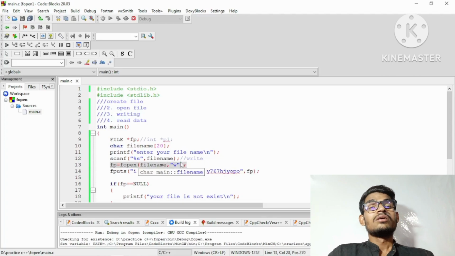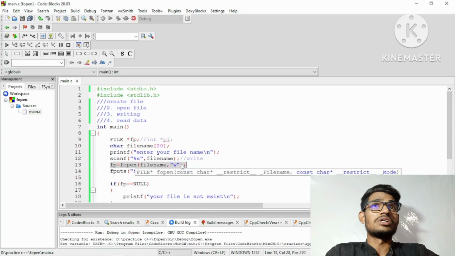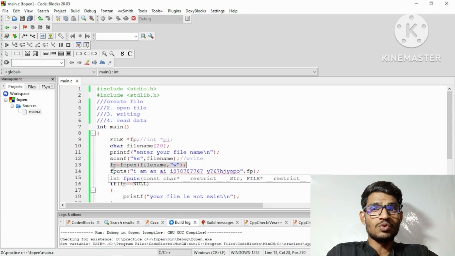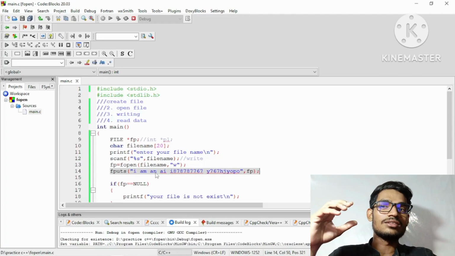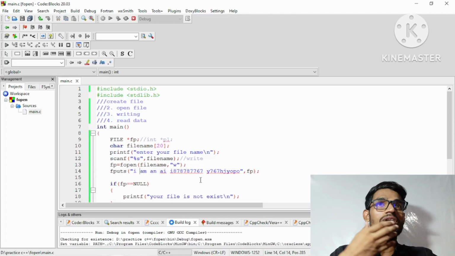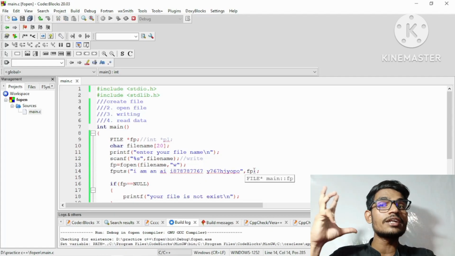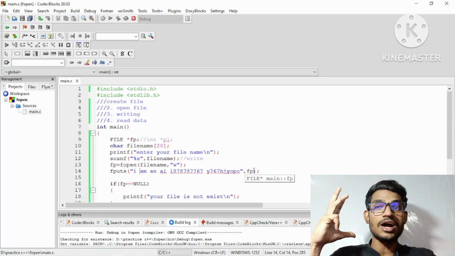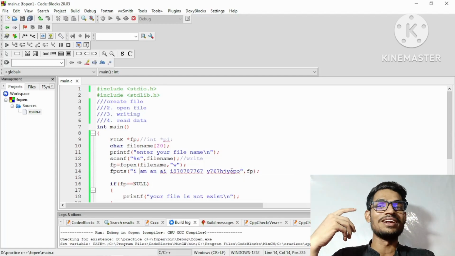I have already told you the meaning of the modes and of all these things in the syntax. And then we also discuss the syntax of fputs. This is the syntax: a string, and then a file pointer where we are going to store the data. So we must give the path. The fp is going to take all this data and store it there. Okay, so that is the point about it.